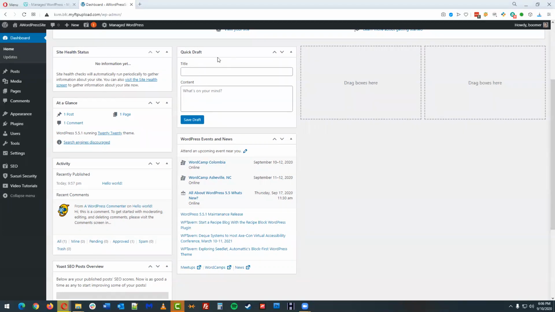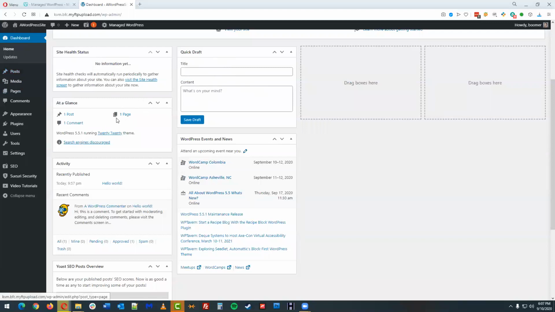Next, over on the right, we have this Quick Draft. To be completely honest, I've been working with WordPress for over a decade and I've never used this. It basically lets you really quickly create a blog post, but we're going to actually do this the proper way and the more robust way, where we've got all the settings that we might need to interact with.